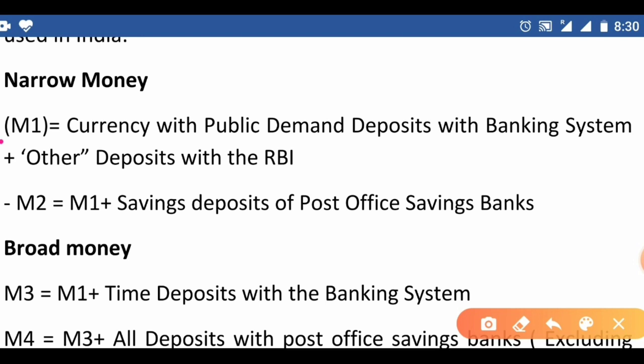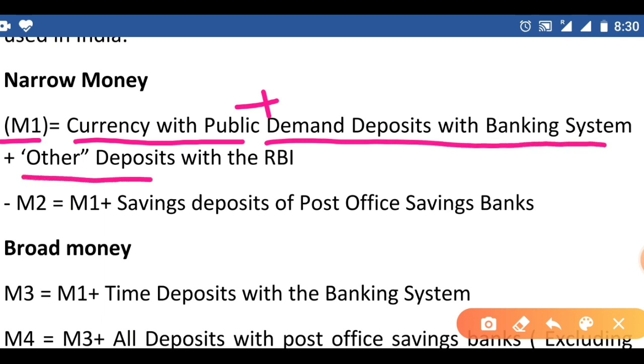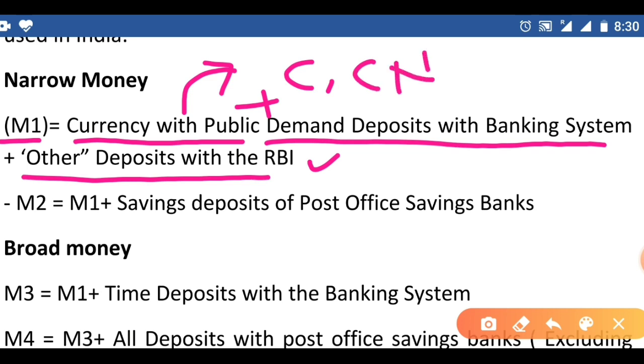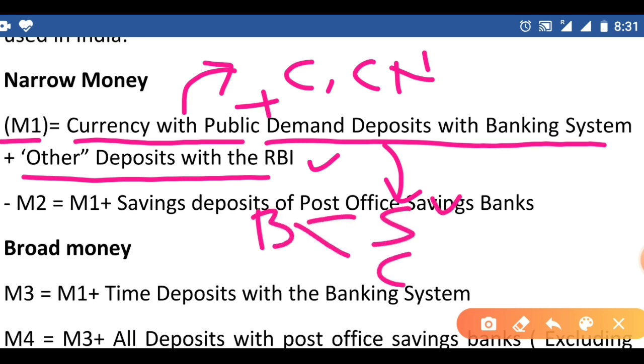Now M1 equals currency with public plus demand deposits with banking system plus other deposits with RBI. Currency with public: the public have coins and currency notes. Demand deposits: in banking systems we have some deposits which are payable on demand, for example, balances lying in saving account or current account. We have to pay these balances whenever the customer demands the money.